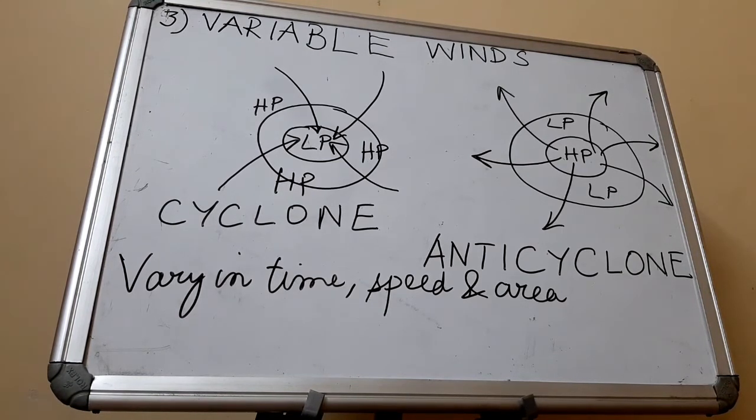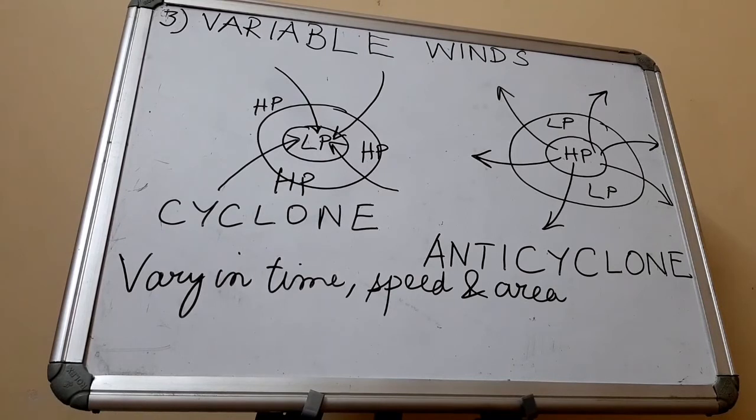Whereas anticyclones, as the name suggests, are exactly opposite to a cyclone. Here the winds blow from internal high pressure to outward low pressure, and anticyclones cause pleasant weather conditions, and there is no rainfall in an anticyclone.